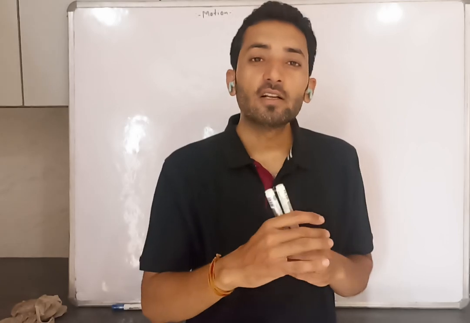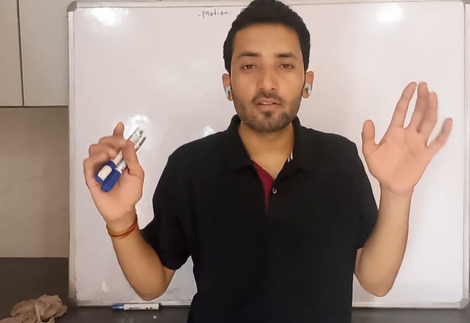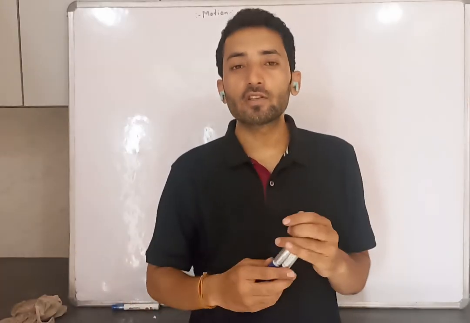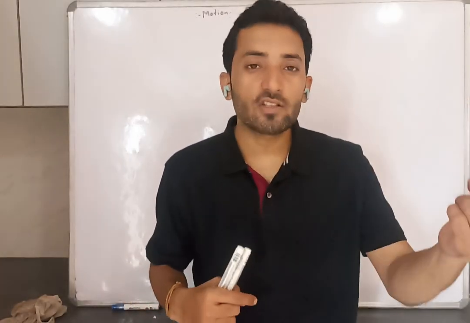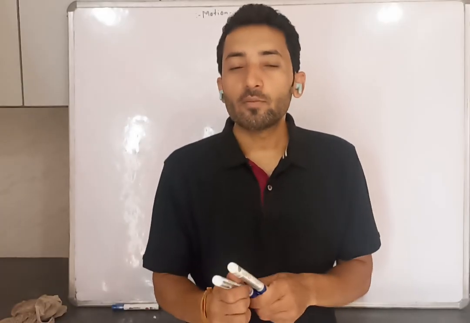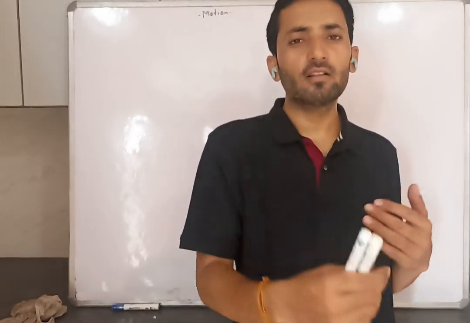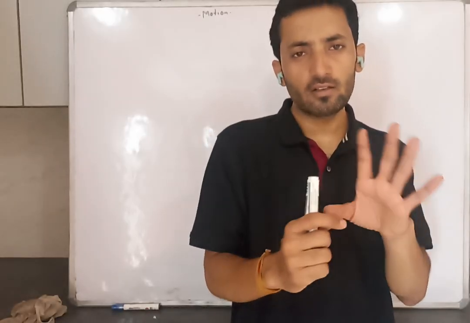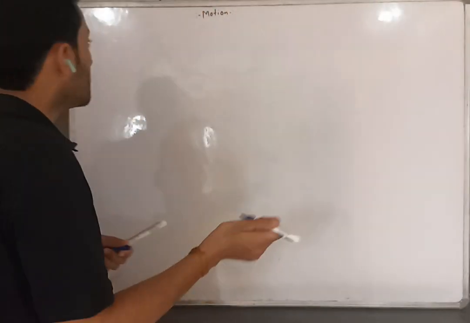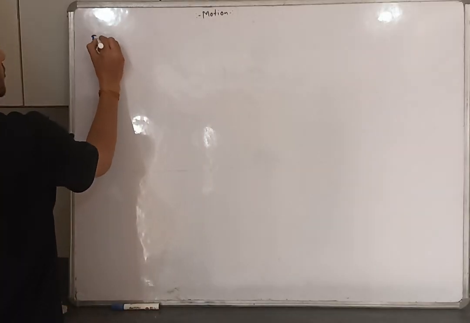If I ask you to tell me the distance from Jhansi railway station to Delhi railway station, then you can tell me this much is the distance. If I ask you the distance from this place to Jhansi railway station, you can tell me the distance. So we need a reference point. Without a reference, we can't tell the distance, we can't tell the position of an object. So to define any position, we need a frame of reference.